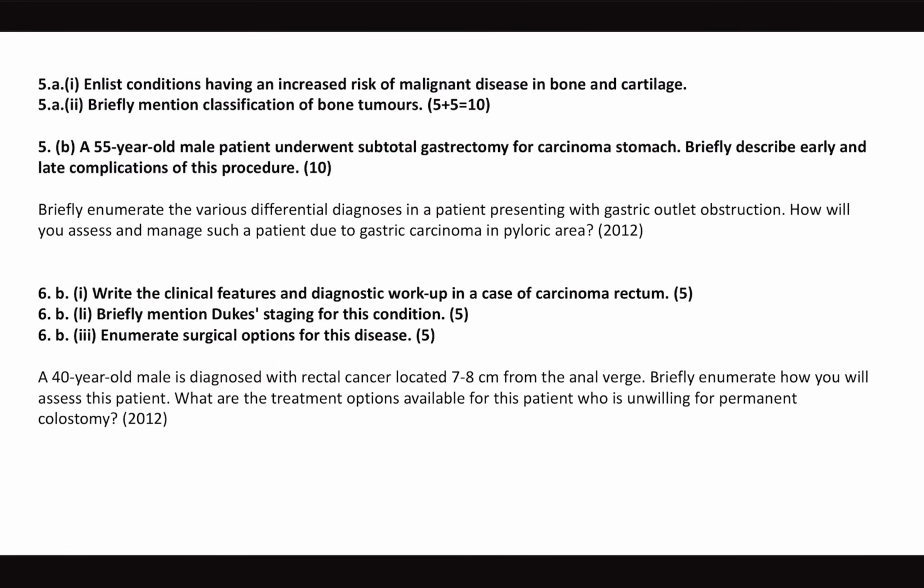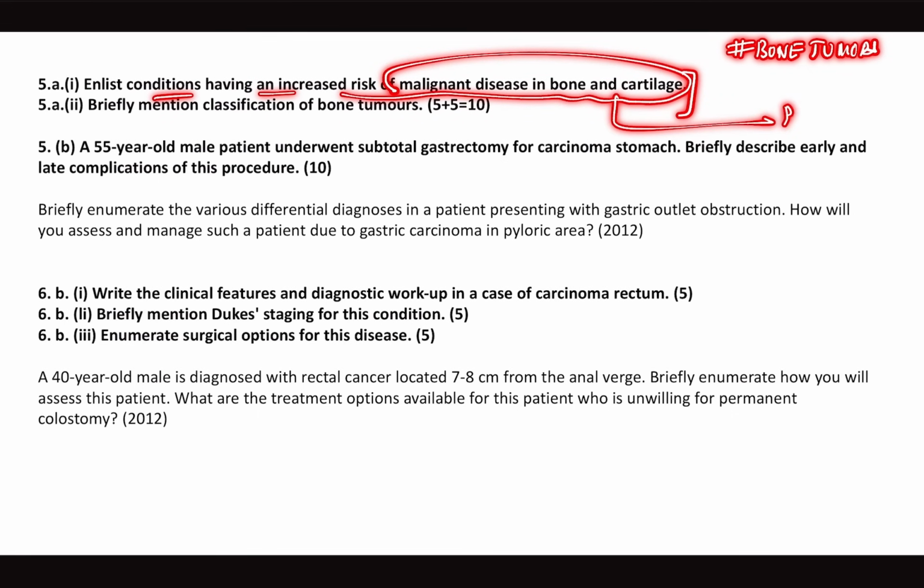Enlist the conditions having, this is tricky because bone tumor is an unasked version so far. Students were unable to understand this question clearly. That is, enlist conditions having increased risk of malignant disease in bone. That means they're asking you what are the predisposing causes of bone tumors, like how they ask for oral cancer, what are the predisposing causes?